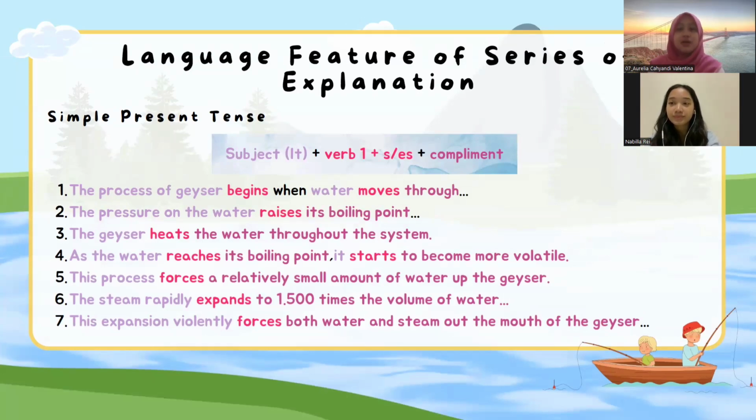Number four, as the water reaches its boiling point, it starts to become more volatile. Number five, this process forces a relatively small amount of water up the geyser. Number six, the steam rapidly expands to 1,500 times the volume of water. And the last, number seven, this expansion finally forces both water and steam out the mouth of the geyser.